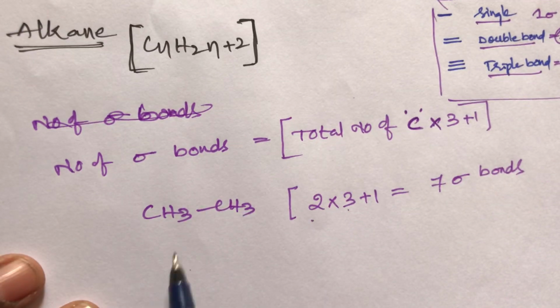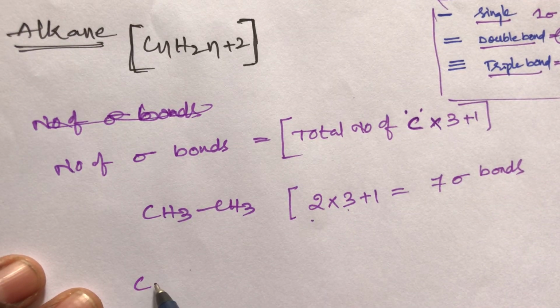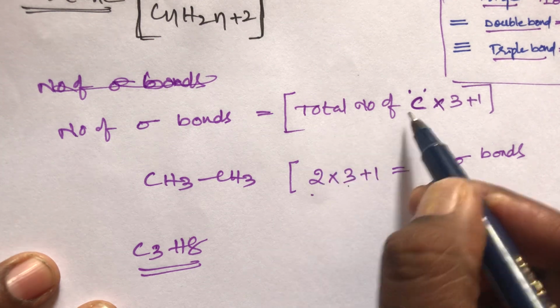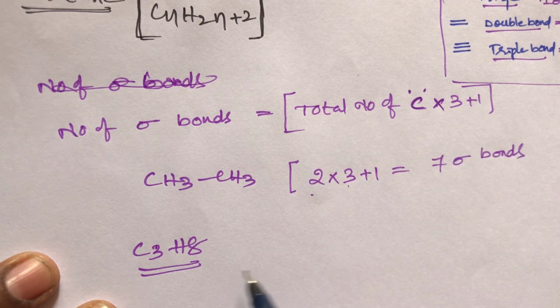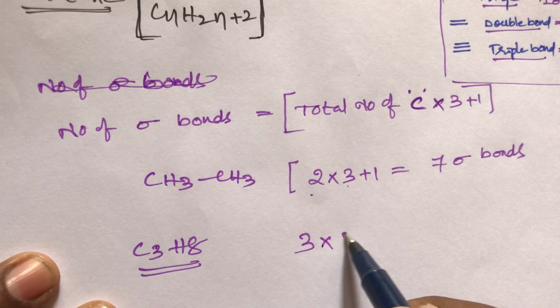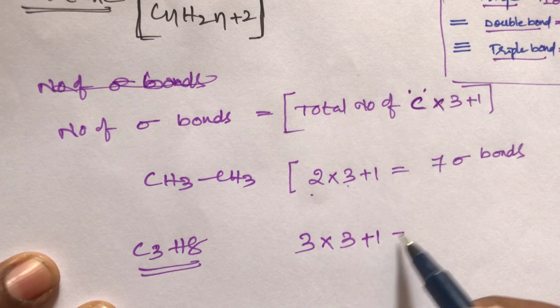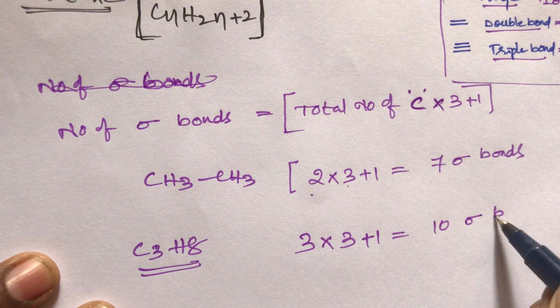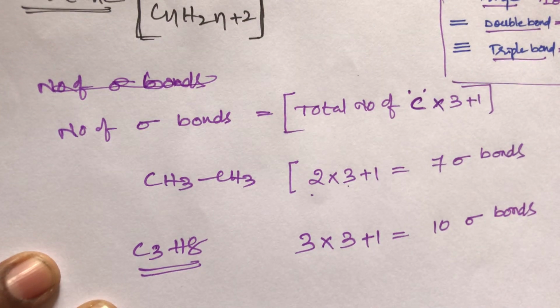If you take C3H8, how many sigma bonds are there? What is the formula? Total number of carbons into 3 plus 1. In this C3H8, how many carbons are there? 3 carbons are there. 3 into 3 plus 1. 3 threes are 9 plus 1. Total 10 sigma bonds are present. This is the simple trick.